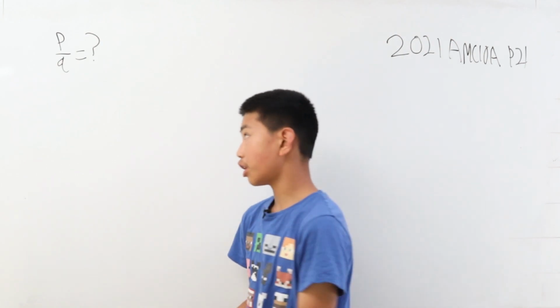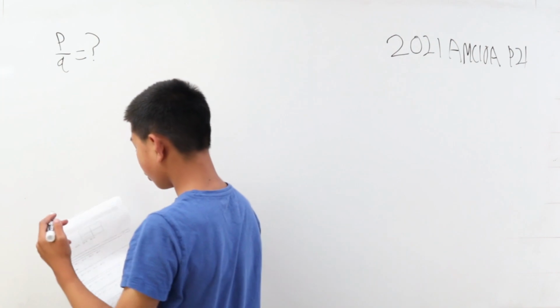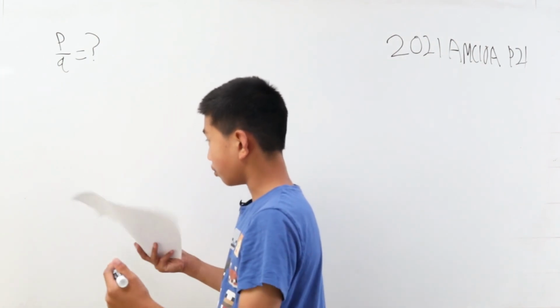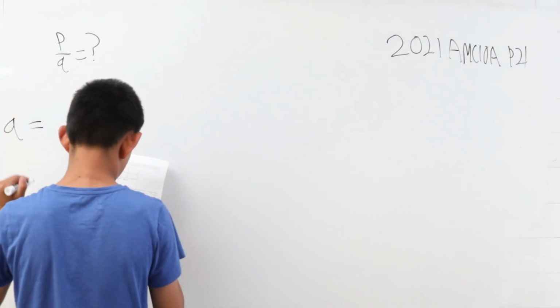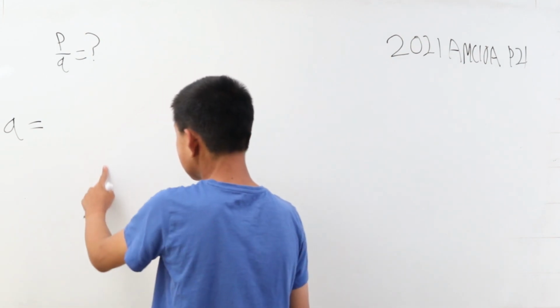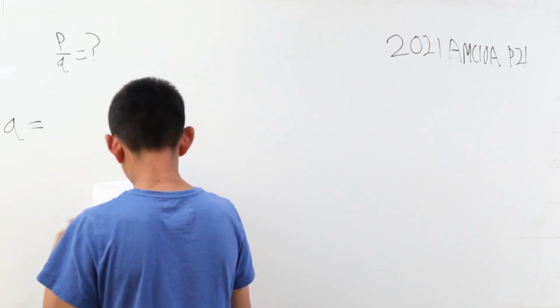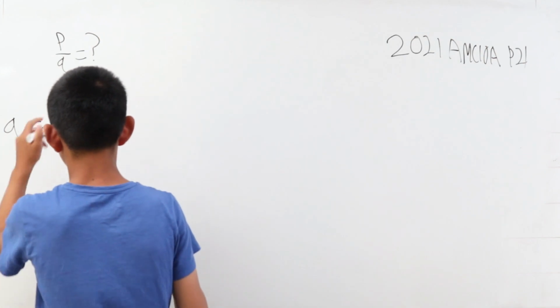Well, we're trying to find P divided by Q. We have 20 balls. Let's start with Q. Q is a lot easier to solve because every bin has 4 balls, so the probability is going to be pretty even.